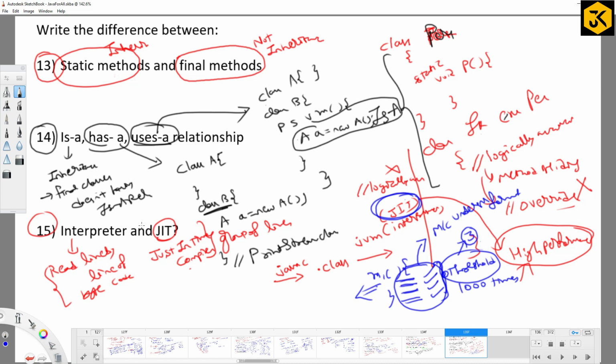These are the differences between an interpreter and JIT. Both are used to convert the .class file into machine format. But if the same method or task is executed more than the threshold number of times, then I can call JIT. Otherwise, I will go with only the interpreter. Any doubts here? No, right? Okay, we can stop here.